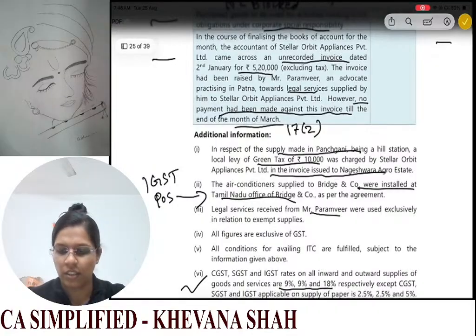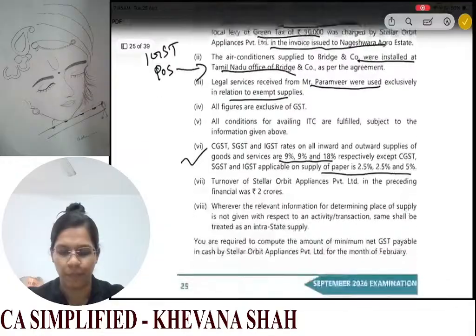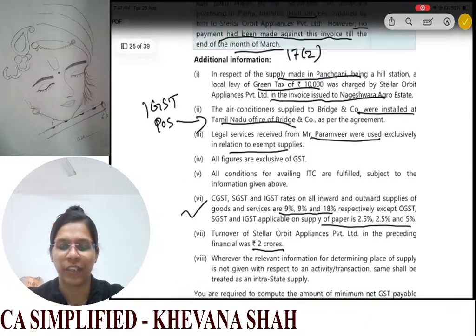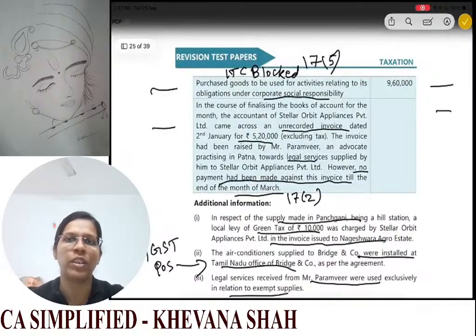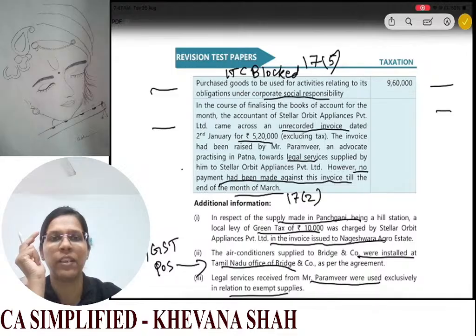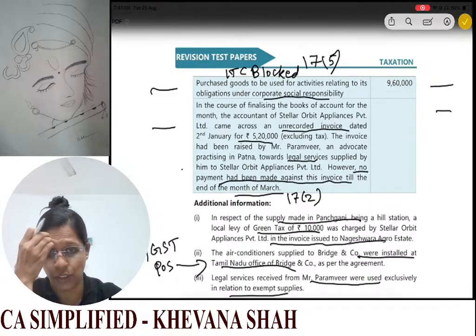Okay, legal services received were exclusively in relation to exempt supplies. Okay, this we covered. Turnover we are given 2 crores. Now see, we need to find whether there was supply and what is the time of supply for these. Okay, because the invoice is not paid till the month of March.